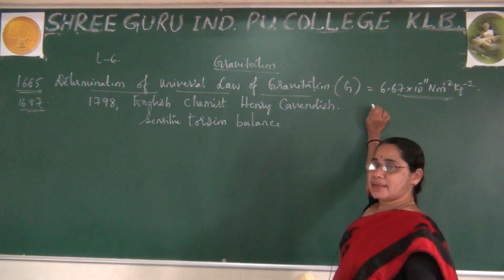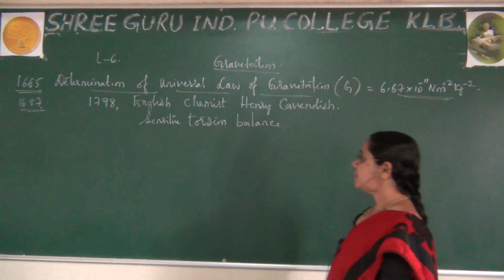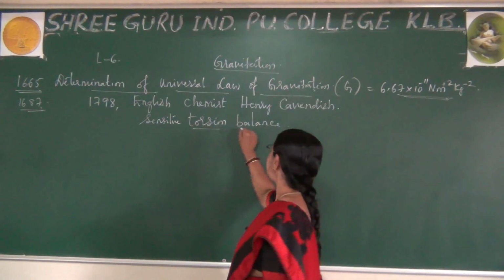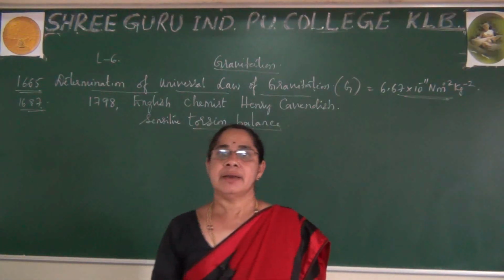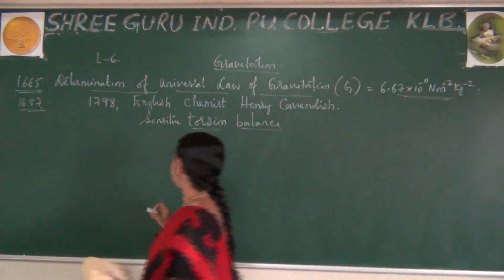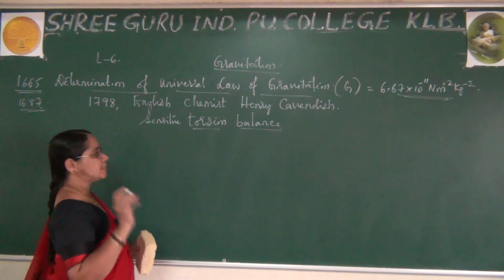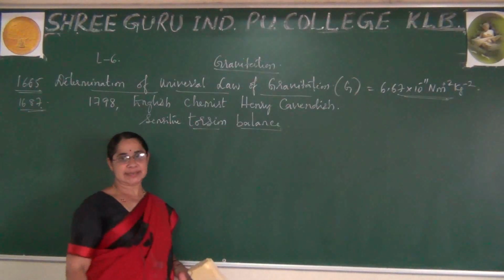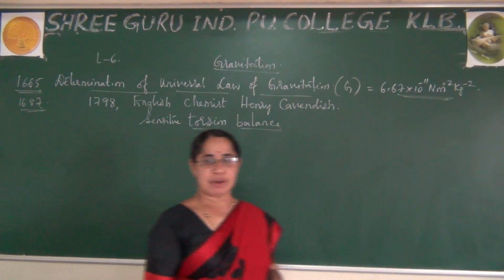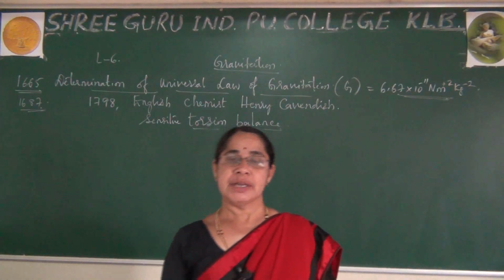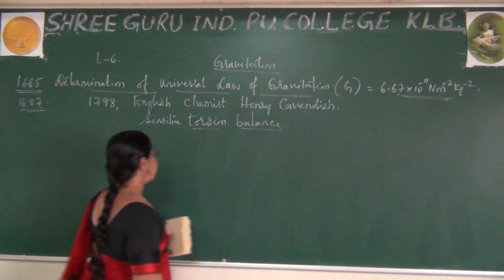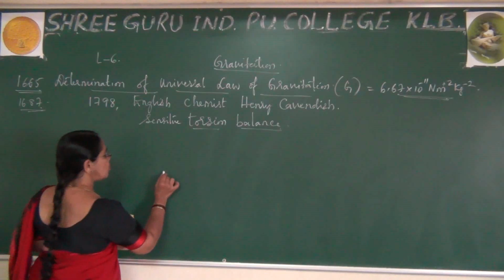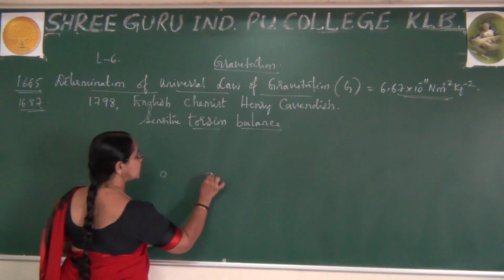To determine this, he used the torsion balance, a very sensitive balance. And by using this, please observe, he took two small spheres, because earlier you know it is true for point masses. So he took two small spheres.